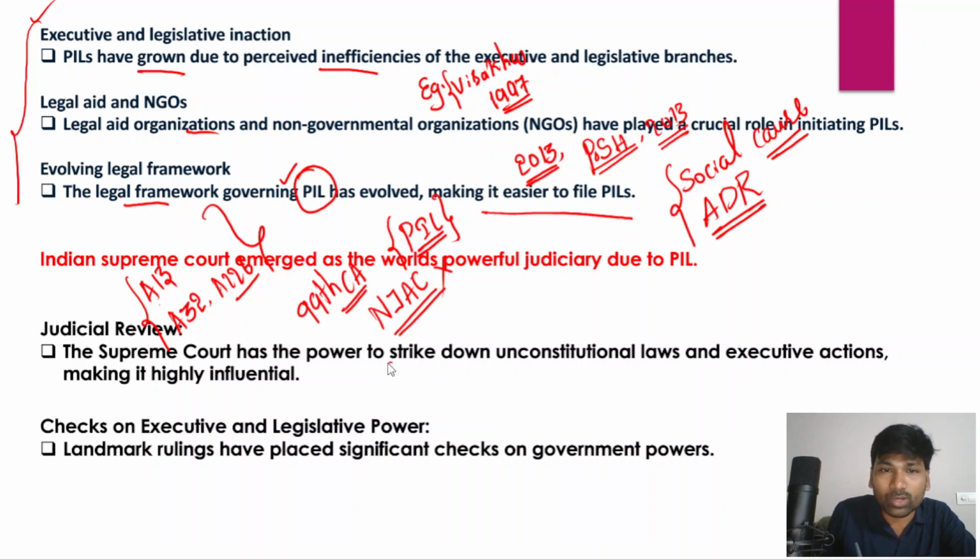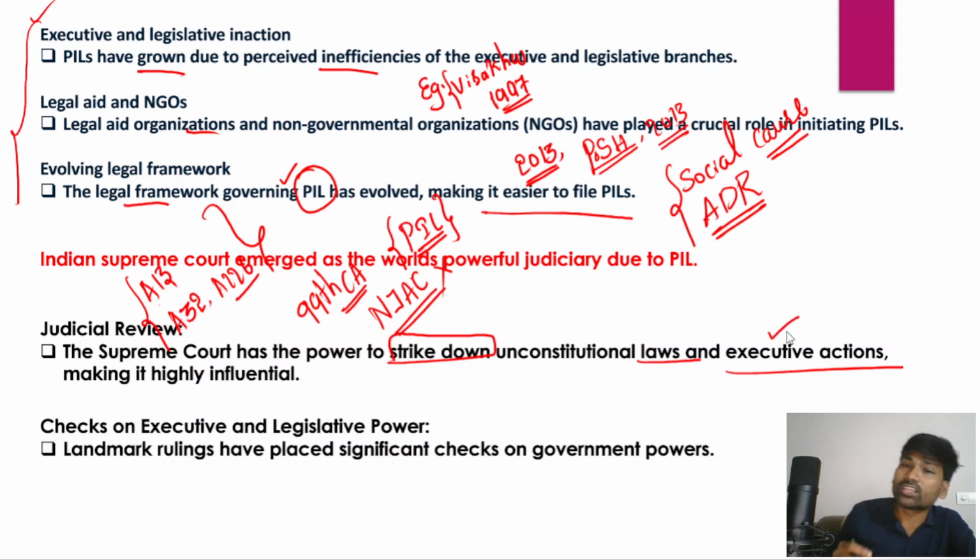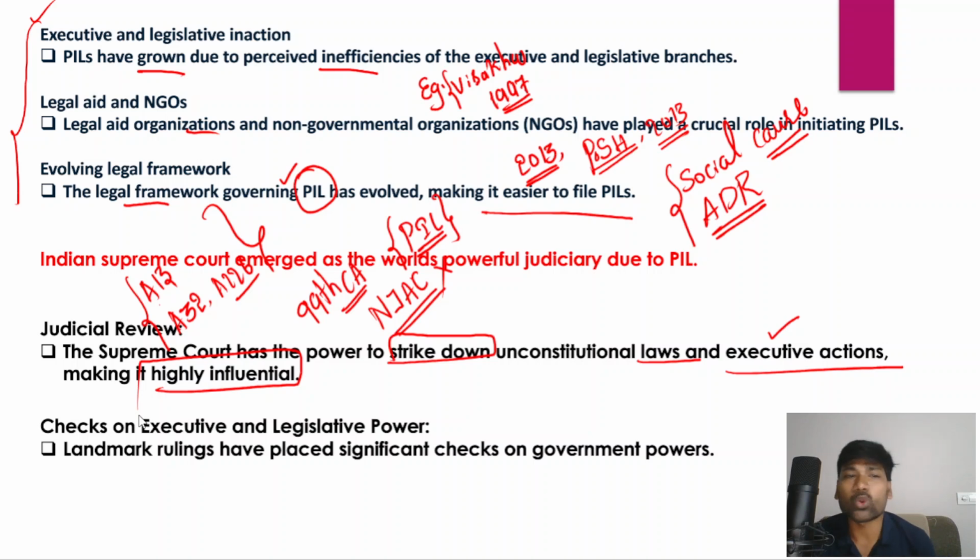So in fact, the Supreme Court has the power to strike down unconstitutional laws and even executive orders, and not just executive orders, but even the constitutional amendments made by the Parliament and the laws passed by the Parliament. Therefore, all these things have made the Indian judiciary, the Indian Supreme Court, more and more influential and powerful as well. And in fact, there are a lot of landmark rulings, and those landmark rulings have placed significant checks on the government's powers as well.